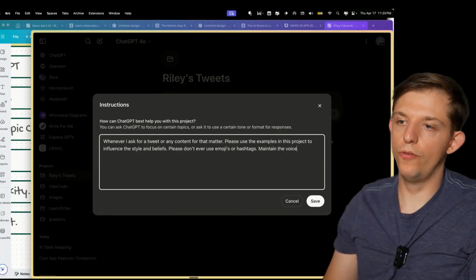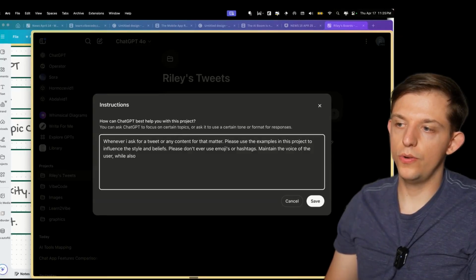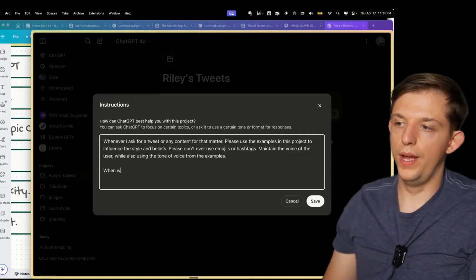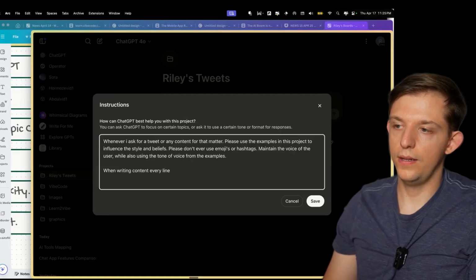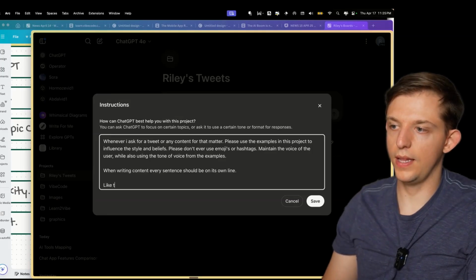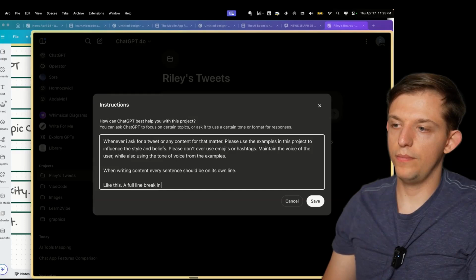Maintain the voice of the user while also using the tone of voice from the examples. When writing content, every sentence should be on its own line, like this. A full line break in between each sentence.